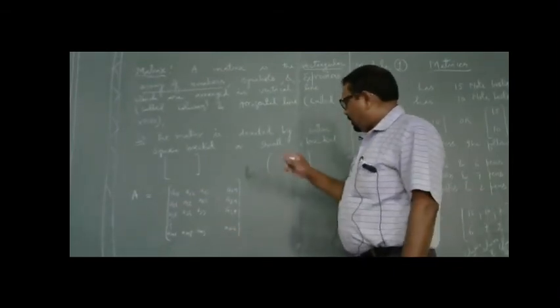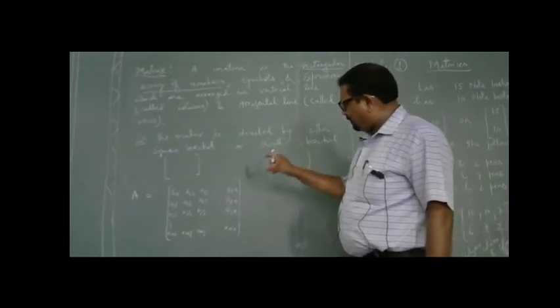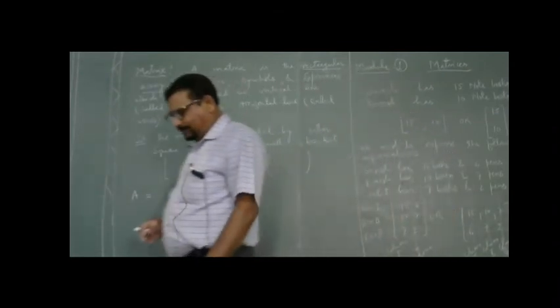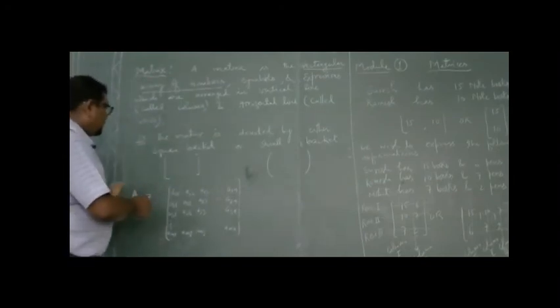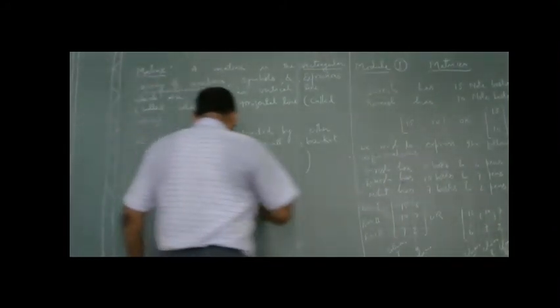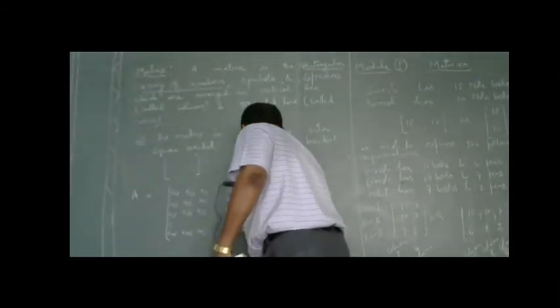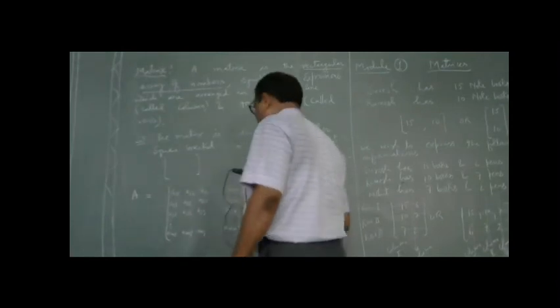When you look at this information written in a rectangular array, there are m rows, m horizontal lines, whereas there are n vertical lines. So we can say this is a matrix of order m into n.